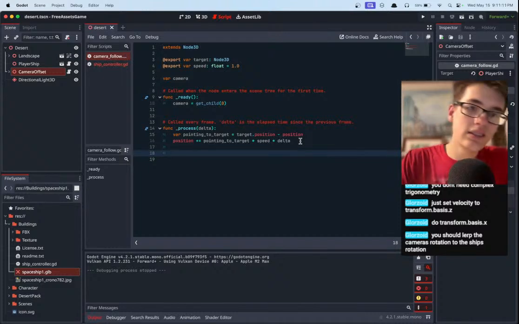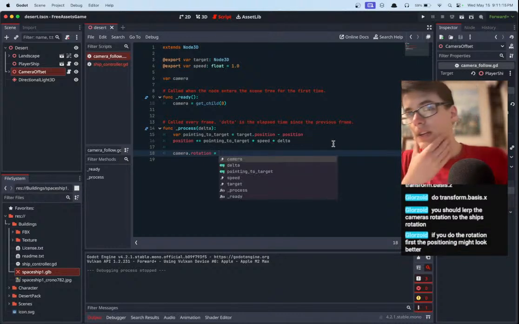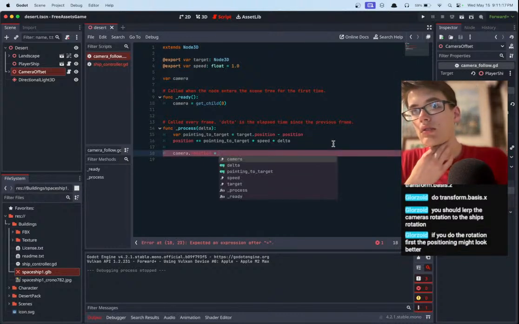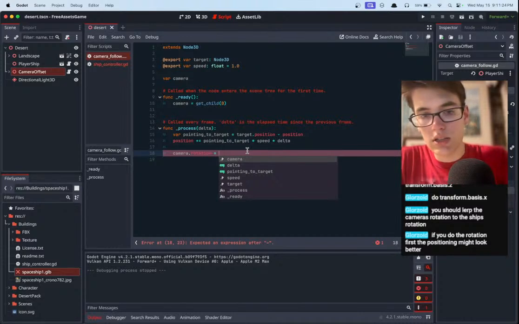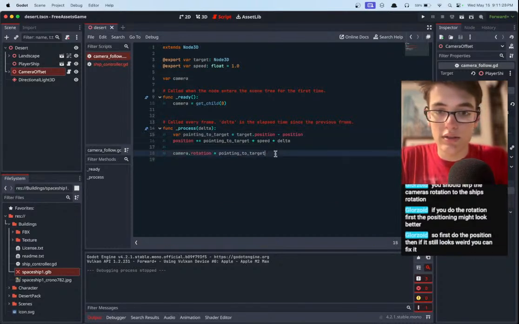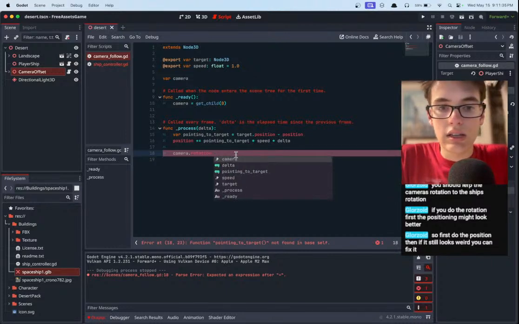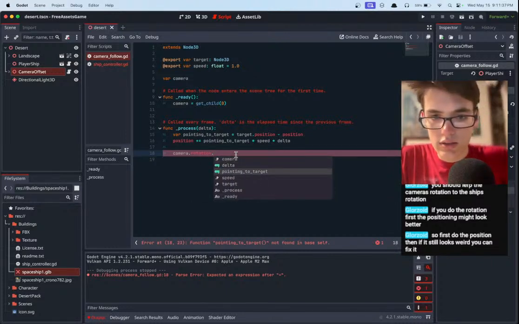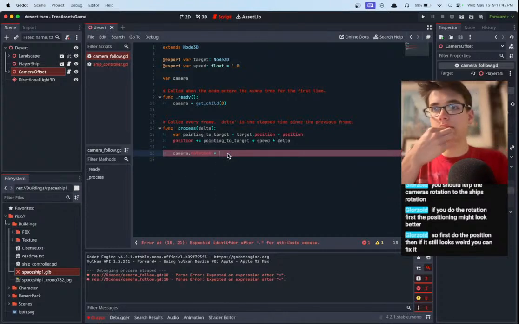We basically just need the camera.rotation to point at the... Yeah, that's what I'm thinking. We'll do the rotation, then we'll see if there's anything wrong with the positioning. So camera.rotation equals, we can maybe use this pointing to target thing. Let's see, I think this is a function. Oh, no, that's that. Wait, how do we make camera.rotation point to the target?